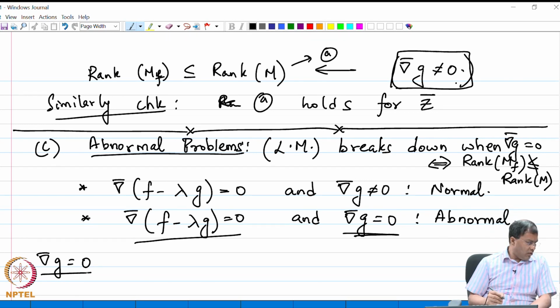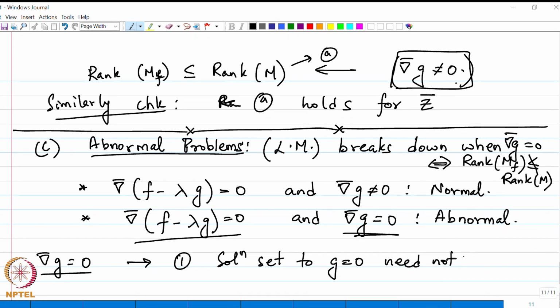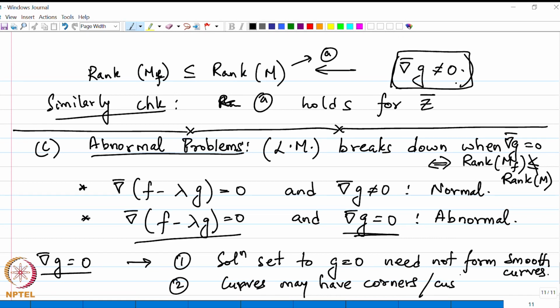So, grad g equal to 0 may lead to problems of the sort that the solution set to g equal to 0 need not form smooth curves, and the second is that the curves may have corners or cusps, right.